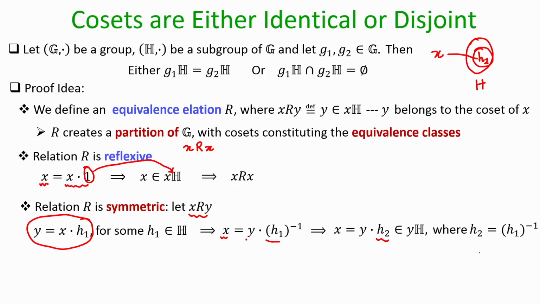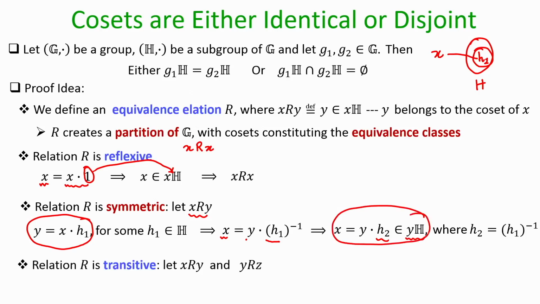So, I am calling H1 inverse as H2, but y operated with H2 will be nothing but a member of the left coset of y. So, what I have shown here is that the element x belongs to the left coset of y, and if element x belongs to the left coset of y, then that is equivalent to showing that y is related to x, as per my definition of relation R. So, I have proved that my relation is symmetric as well,